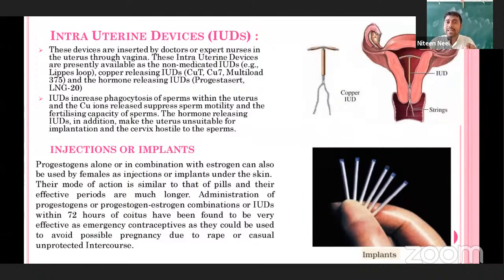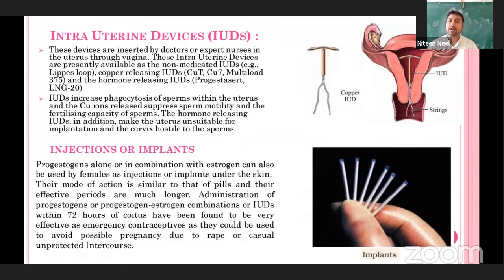What are these copper T's in there? They release Cu ions, that is, the copper ions. And these copper ions suppress the motility, the movement of the sperm, because the tail is present, right? That is going to be suppressed. The movement is suppressed, and the fertility capacity of the sperm is also decreased or suppressed. That is why these intrauterine devices are very important, right?